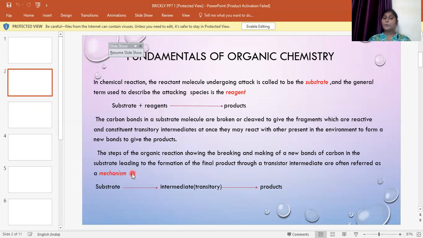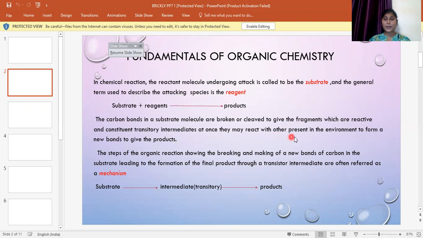Next, what do we mean by the mechanism? Mechanism is the step or process which shows the formation of the products from a reactant. Here, new bonds are formed when the old bonds are broken. The carbon bonds in a substrate molecule are broken or cleaved to give new fragments which are reactive, transitory intermediates.